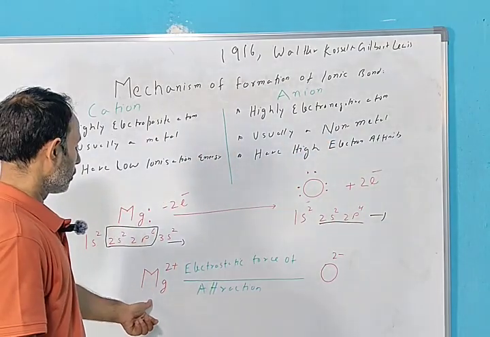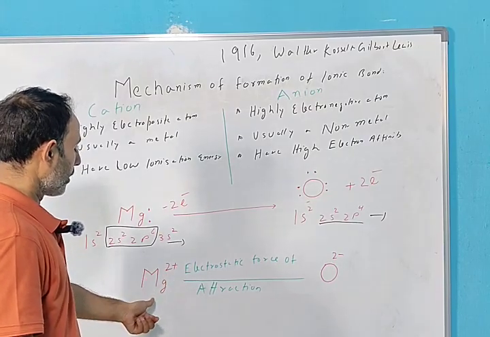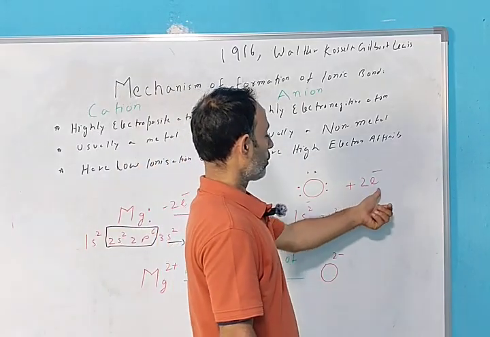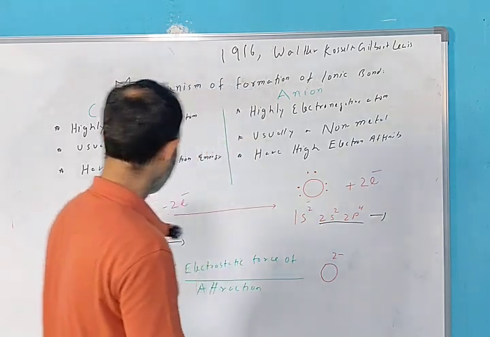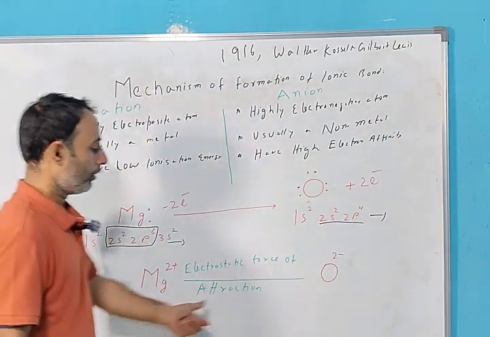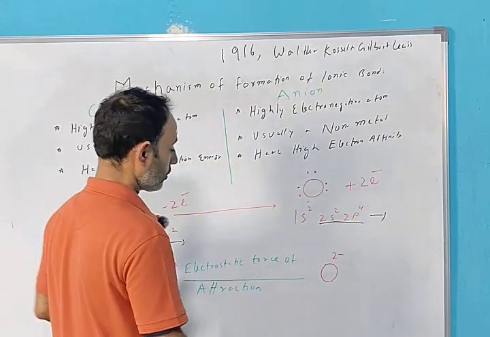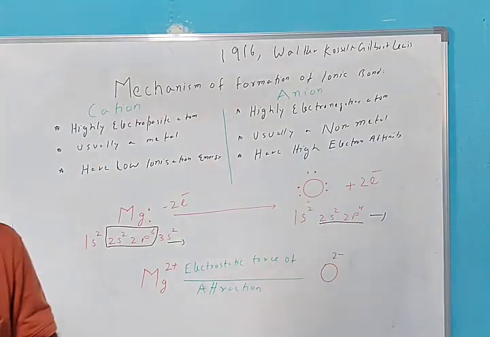So after losing 2 electrons, a 2 positive charge develops on magnesium and it becomes Mg2+, and after gaining 2 electrons, oxygen becomes O2-. So we have a cation and we have an anion. There is an electrostatic force of attraction that holds them together. Note it down.